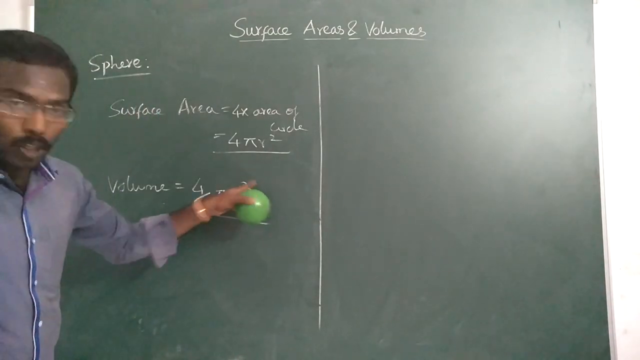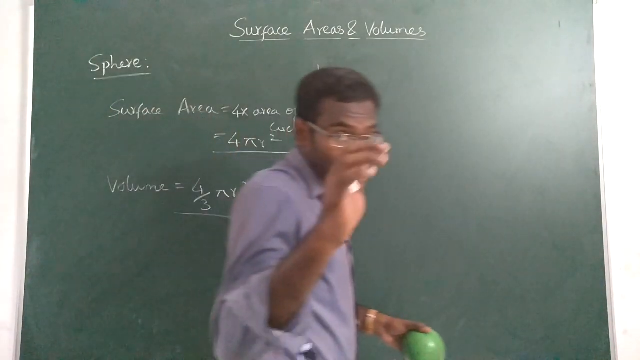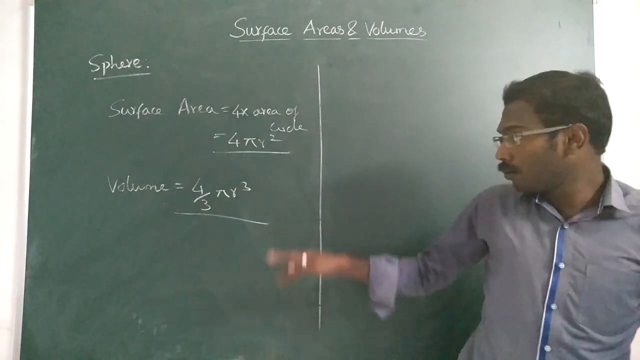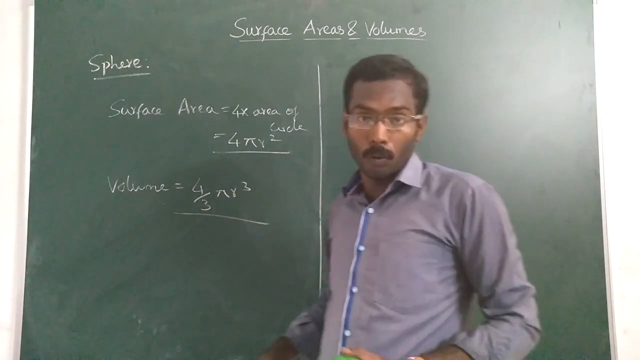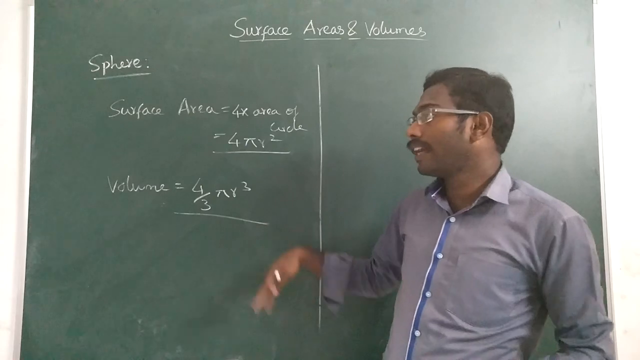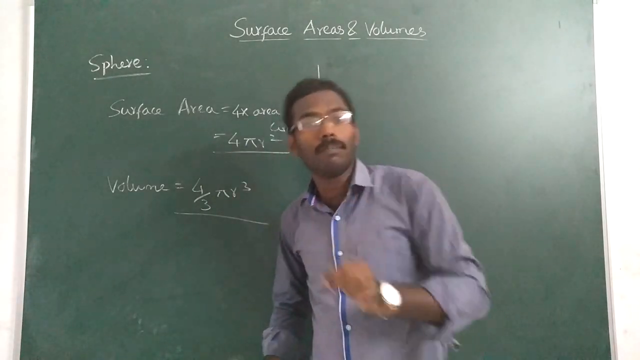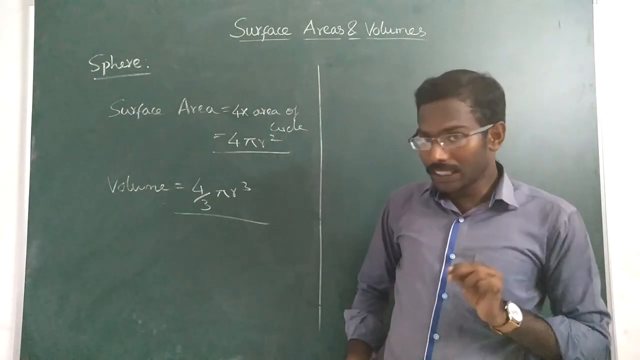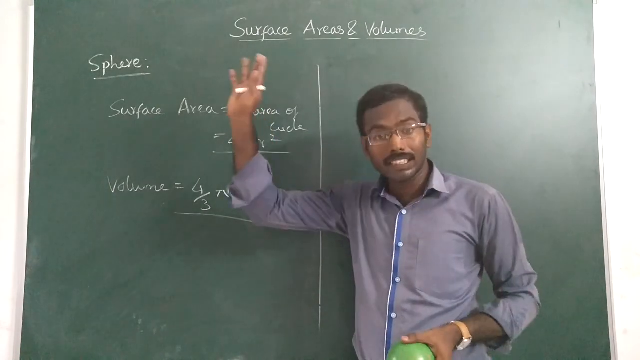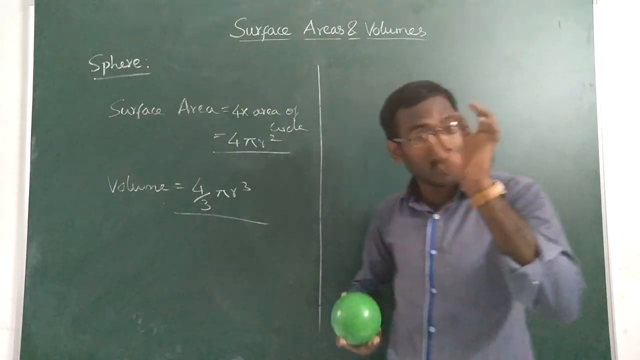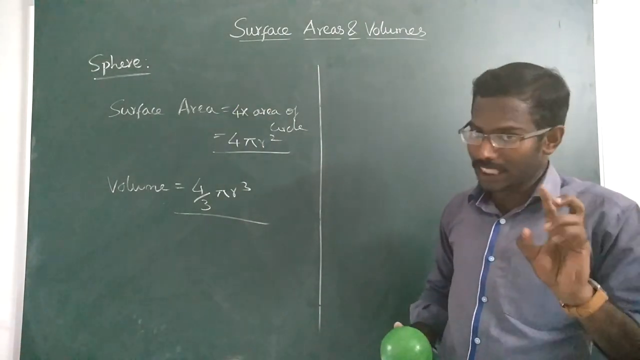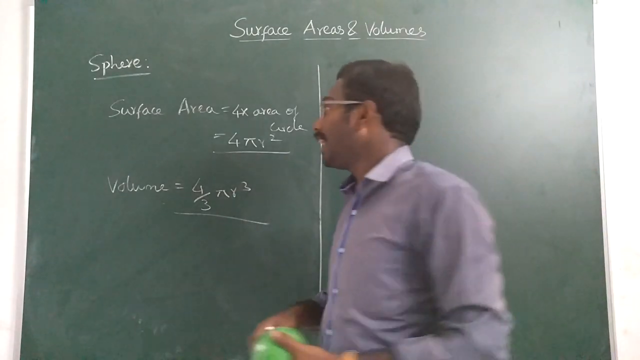Volume will always be in cube only. Means the unit will be cube. Okay. For example, centimeter means centimeter cube, meter means meter cube. But for area, the unit is always square. Meter means meter square, centimeter means centimeter square. Clear? So finally, another one shape.